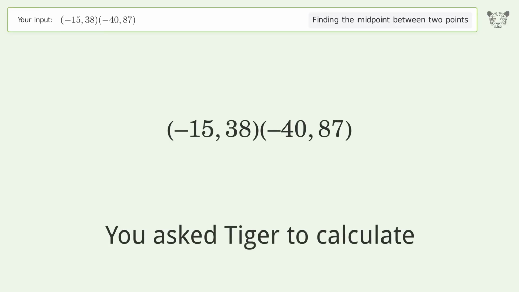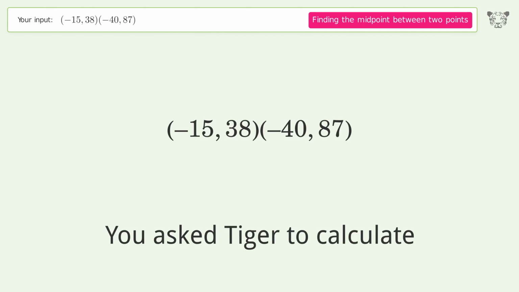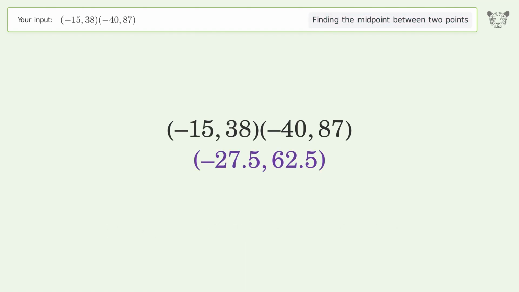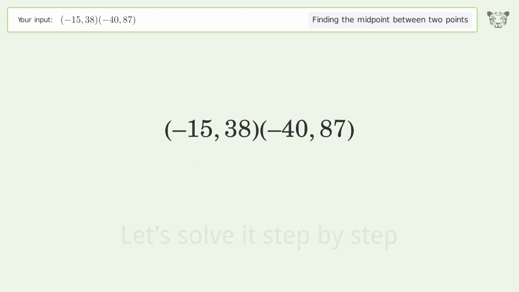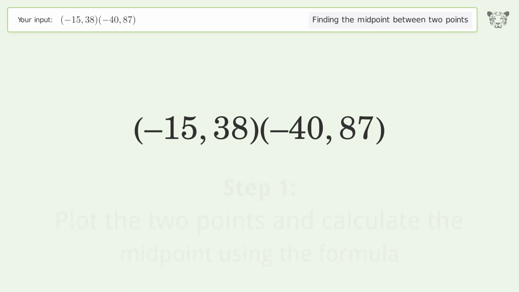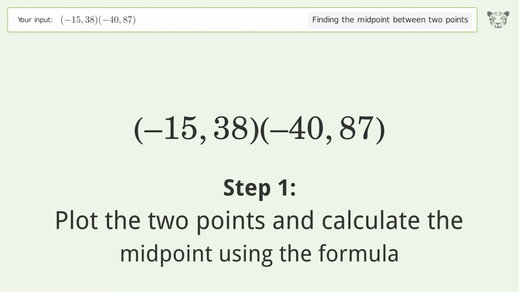You ask Tiger to calculate. This deals with finding the midpoint between 2 points. The midpoint between the 2 points is negative 27.5, 62.5. Let's solve it step by step. Plot the 2 points and calculate the midpoint using the formula.